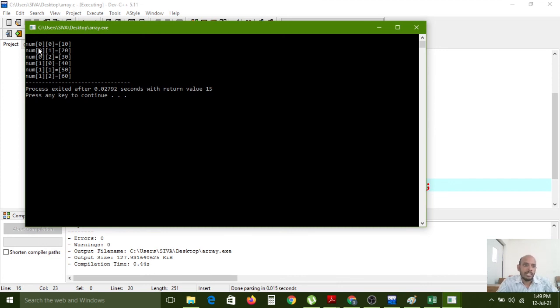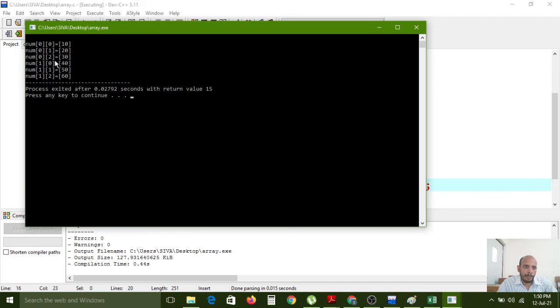Carefully observe. In the 0th index, 10 we have. So like this are the index numbers. This is the row place and this is the column size. The values inside the brackets are index numbers. In the 0th row and 0th column, 10 is the value. 0th row, first column, 20 is the value. 0th row, second column, 30 is the value.